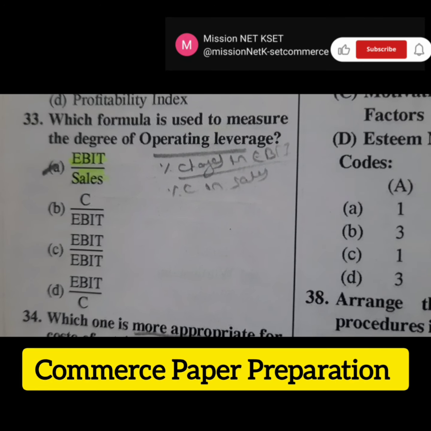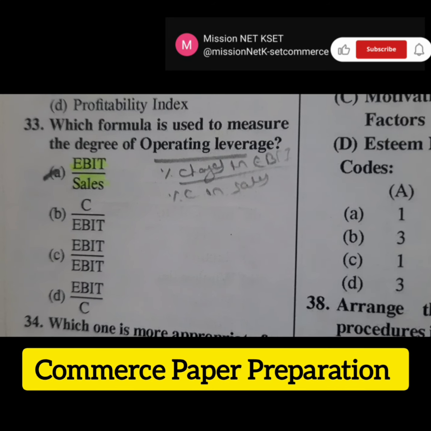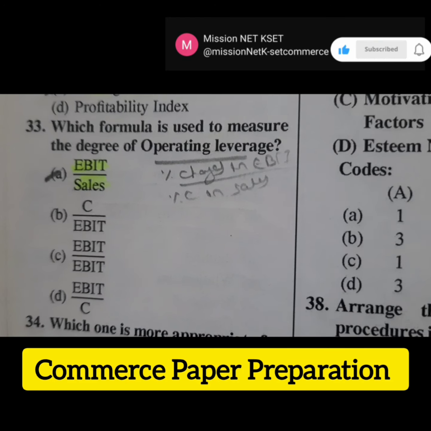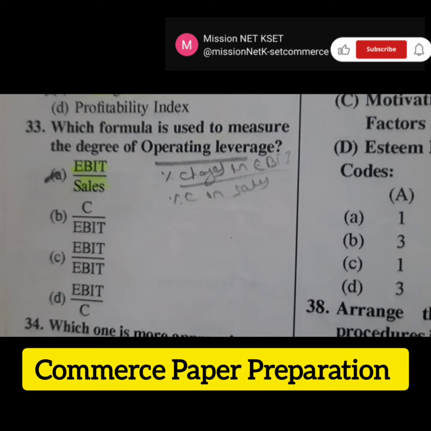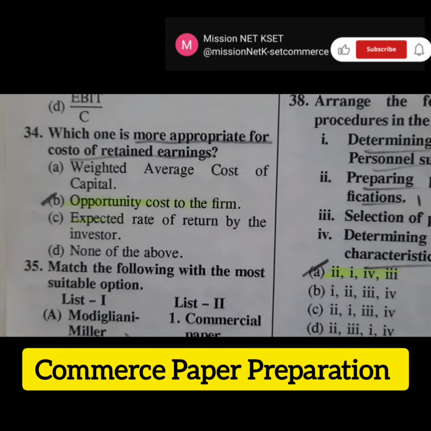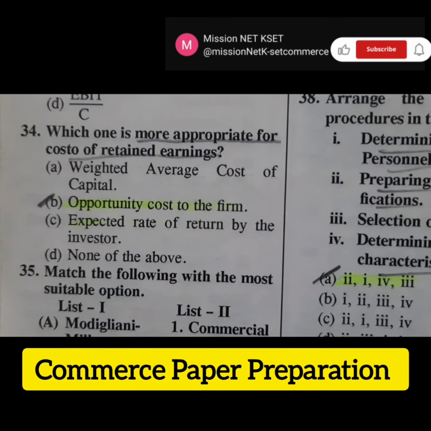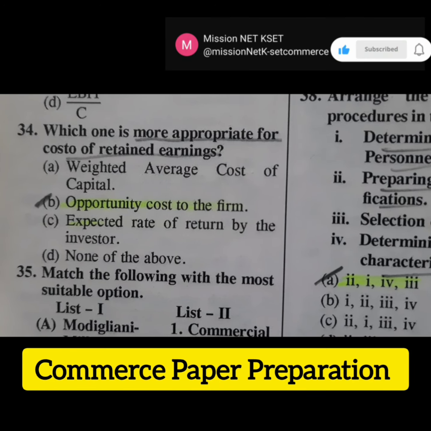The right answer is option A, percentage changes in EBIT divided by percentage changes in sales is used to calculate the degree of operating leverage. Then the next question is, which one is more appropriate for cost of retained earnings? The right answer is option B, opportunity cost to the firm.